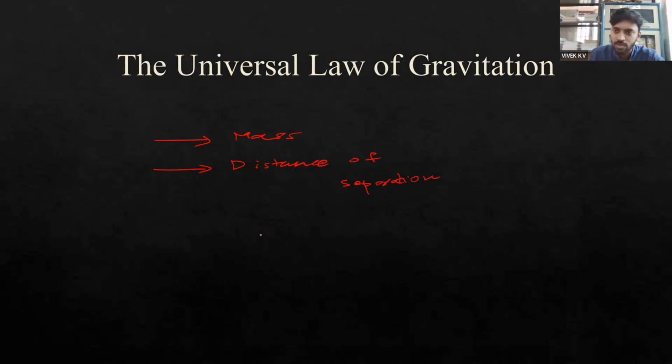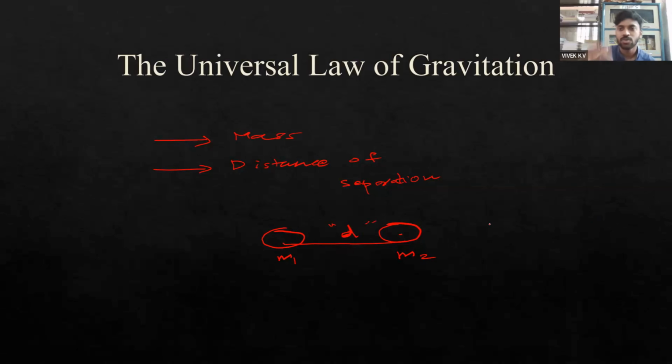Let us say, for example, I am considering two masses m1 and another mass m2. When we calculate the distance, we usually take the center of gravity, or center of the masses. Let us say the centers are a distance d apart. So the centers of the masses are separated by a distance d, which is known as the